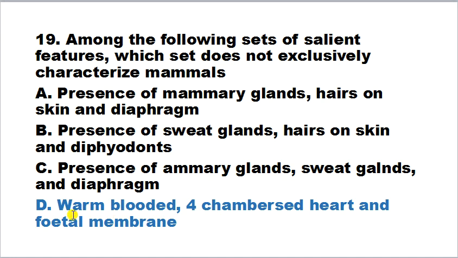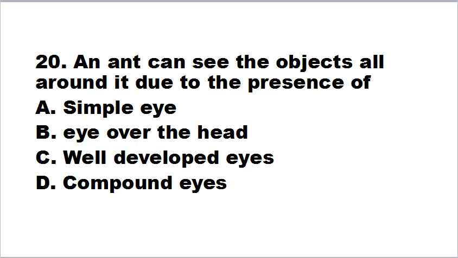That means it not only represent mammal, but it is warm-blooded and four-chambered heart is also present in birds. So this is a characteristic feature of bird as well as mammals. So this is not exclusively characterize mammals. This is also characterize birds. So correct answer is D.